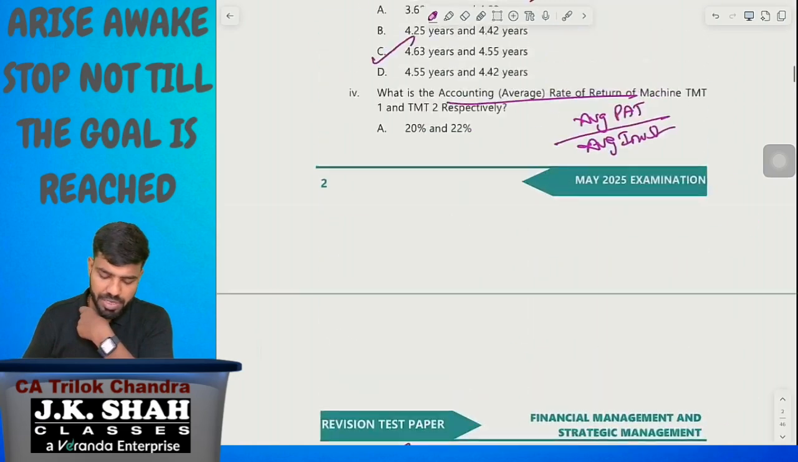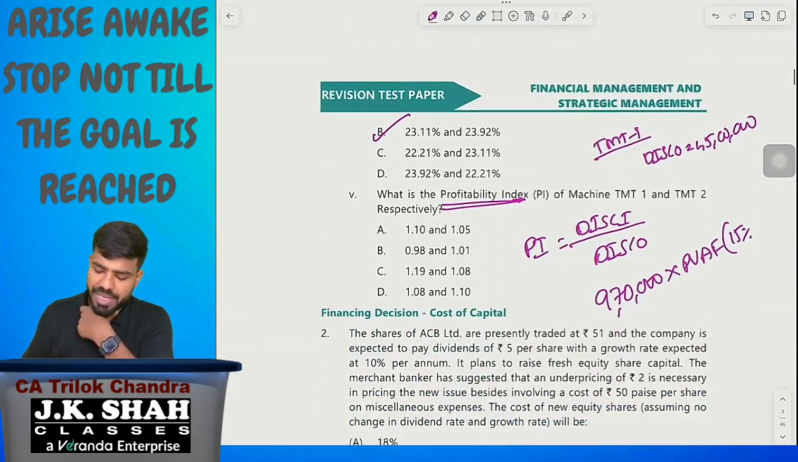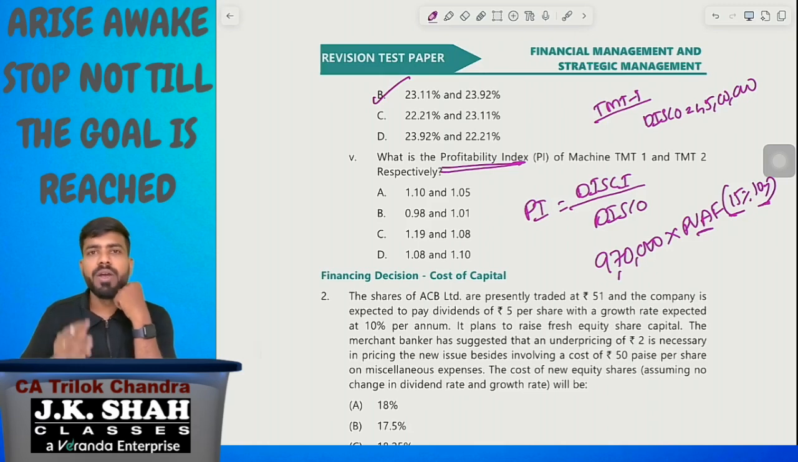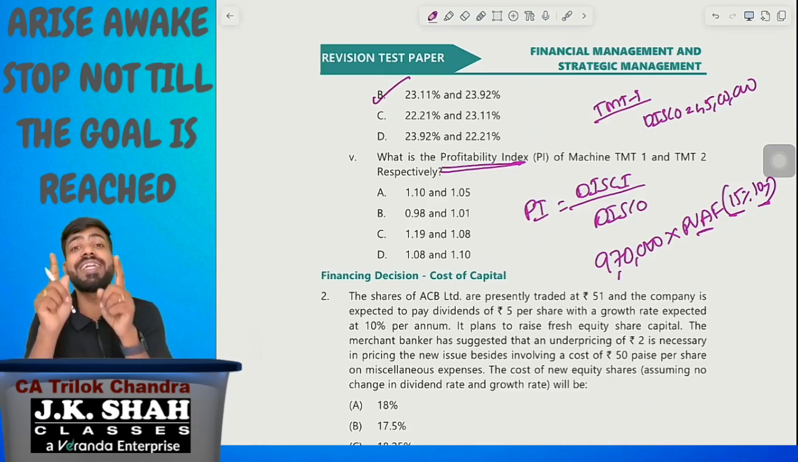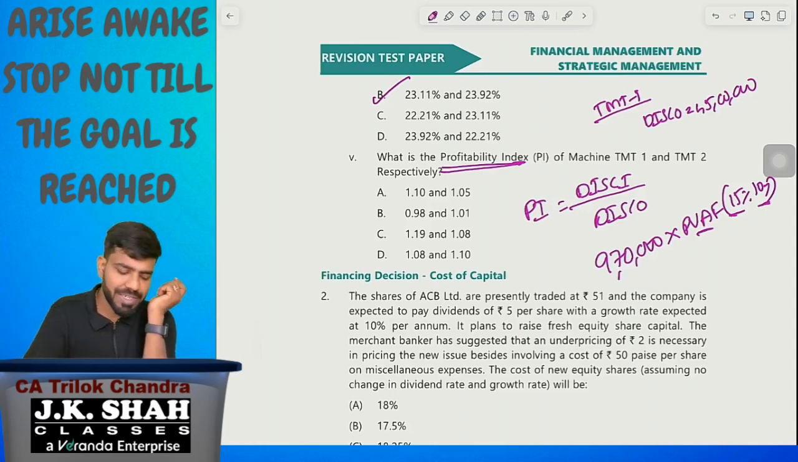They have given it in the question. 15% is the required rate of return, for how many years? 10 years. Present value annuity factor of 15% for 10 years. How to do that? 1 divided by 1.15, for 10 times because of 10 annuities. Press GT. You will get the answer.